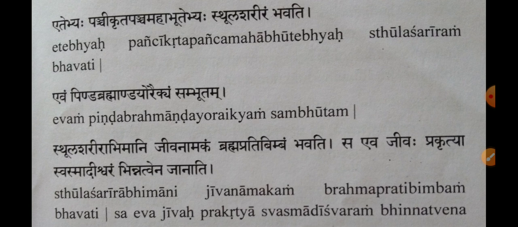How did these grossified elements come? They are made from the five tanmatras. So due to this panchikaranam process, the gross body came into picture. So this is all about grossification, that is panchikaranam.